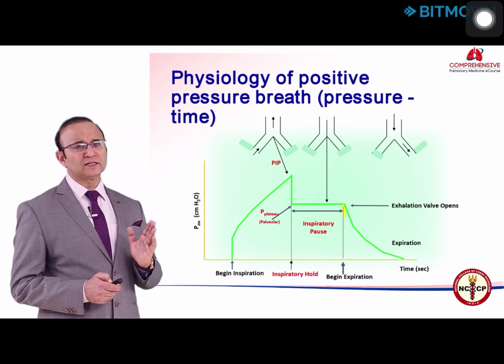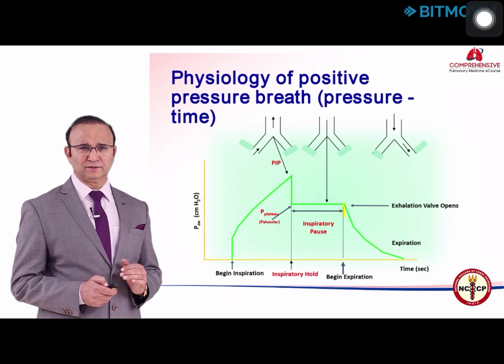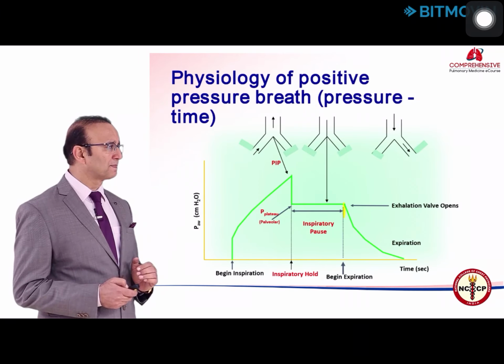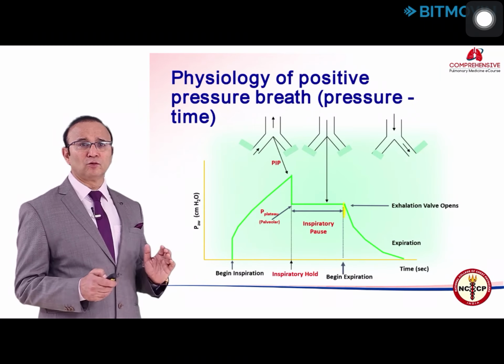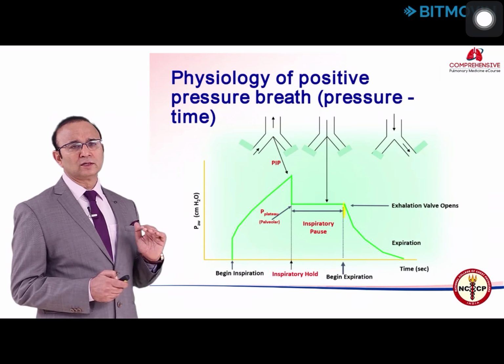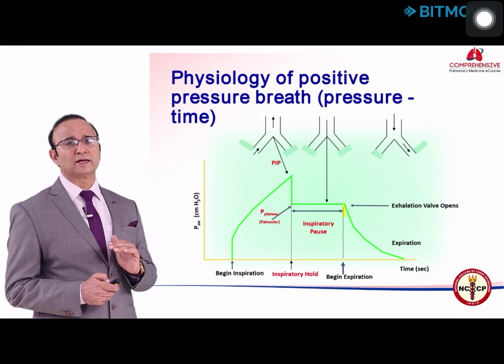So if the inspiratory valve is closed at the peak airway pressure, as you see in the second diagram, the pressure will fall because there is no flow, and it falls lower than the peak airway pressure. This pressure is called the plateau pressure.